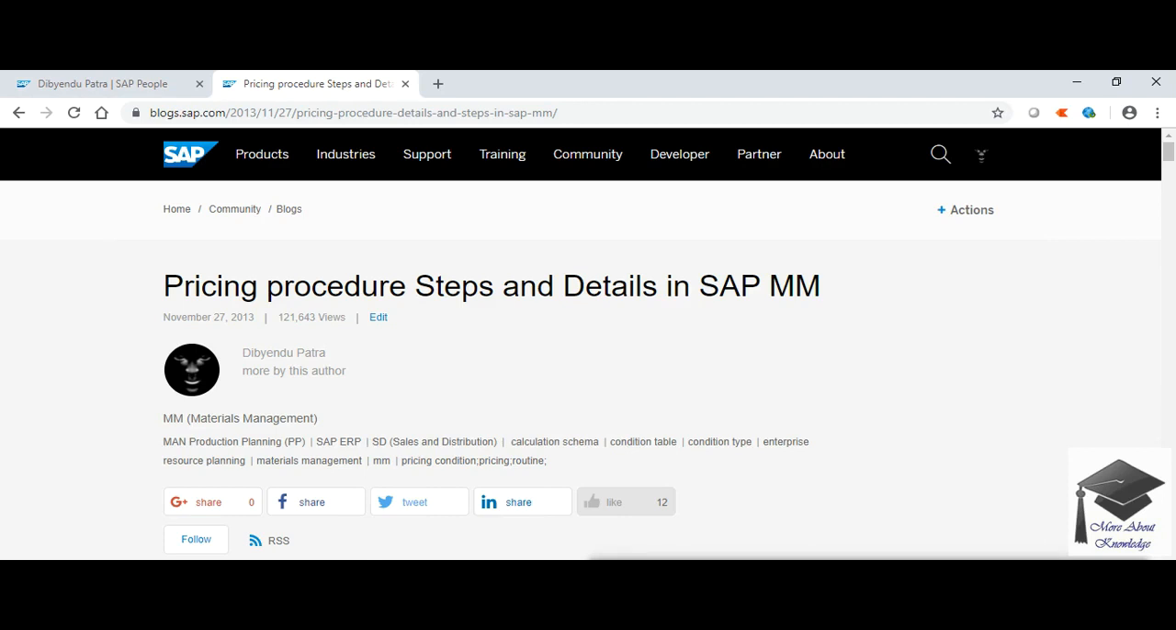So first of all, let me tell you about one thing. There is no structural change for MM and SD module. Structure and concept wise, pricing procedure is the same for MM and SD module. Only the fetching logic differs.